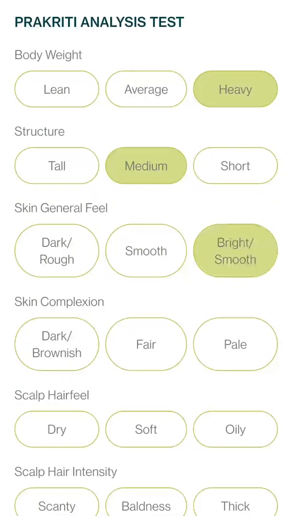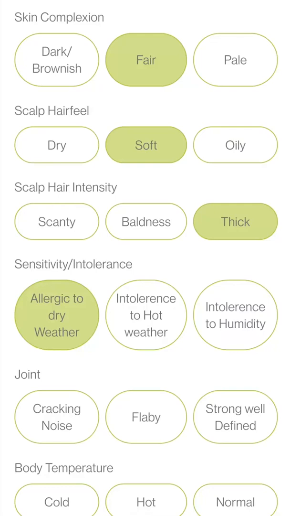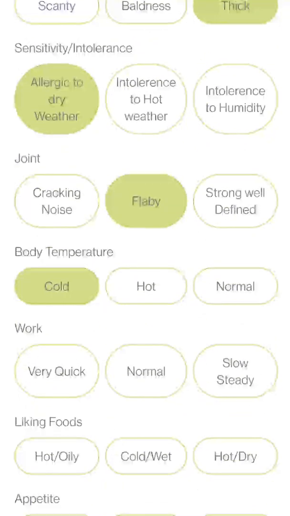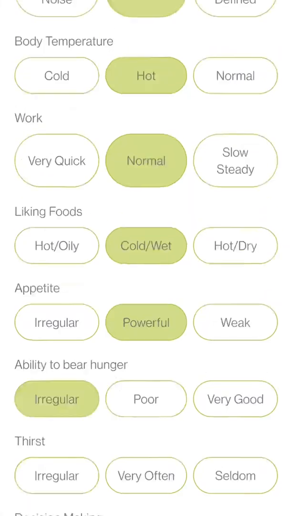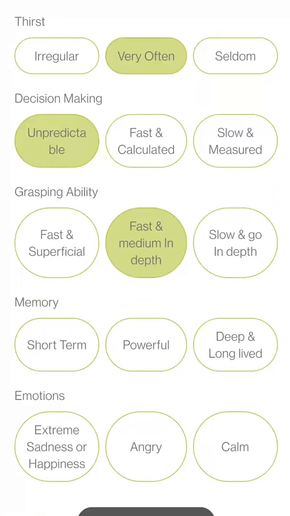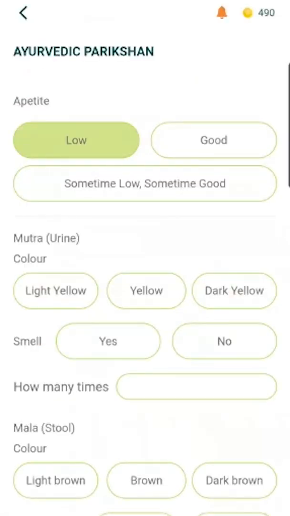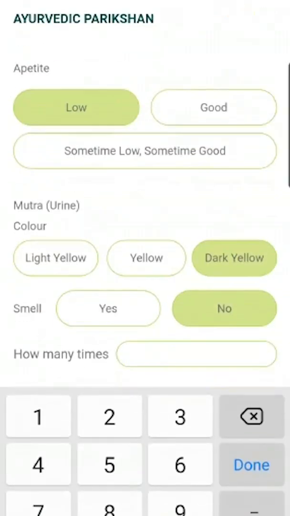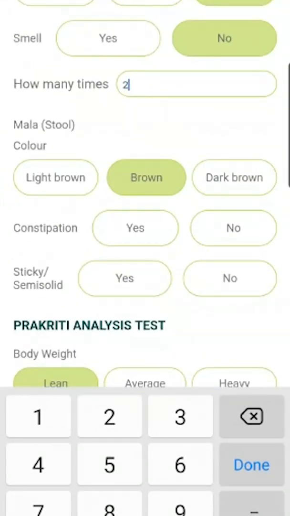We ask you to give us some therapy-specific information that is required by your doctor or practitioner even before you start the consultation or go for consultation. These are very basic questions, but it will save your time as well as your doctor's or practitioner's time. This information helps the practitioner understand your current state of health. For example, Ayurvedic Parikshan, Prakriti for Ayurveda, case record for homeopathy, nutrition assessment for dietitians and other therapy assessments.